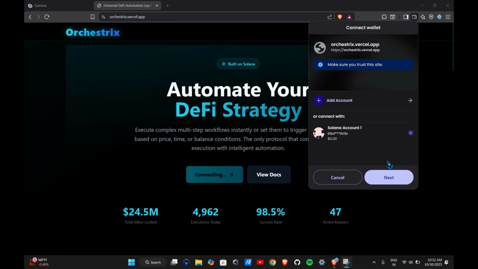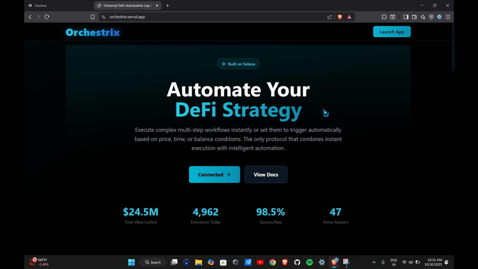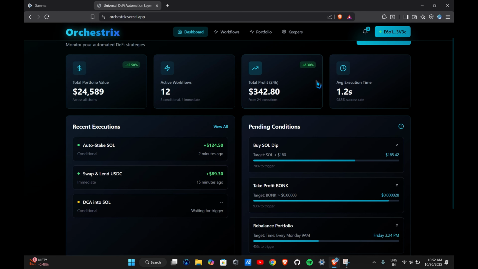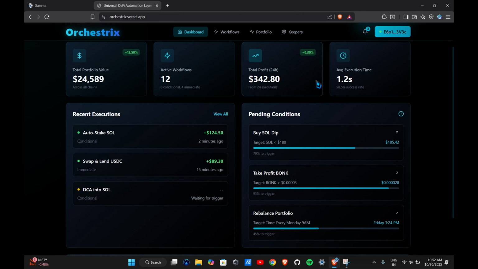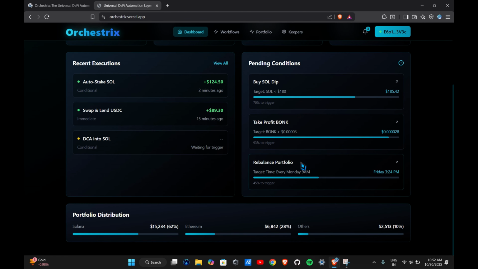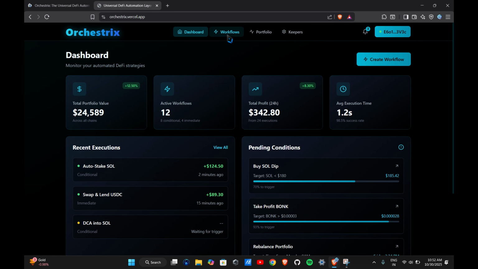Okay devs, so we'll start with the demo. First we'll connect our wallet, Solana wallet, to the app, and it is connected here. And now we'll launch the app. We can see that the dashboard contains all kinds of records of the user, like the total portfolio values, the active workflows, the total profit earned by those workflows, and the average execution time, along with the pending conditions. And we can also see the portfolio distribution.